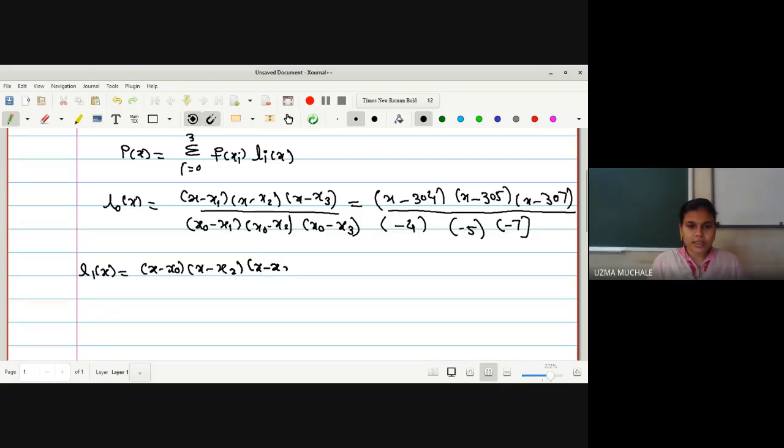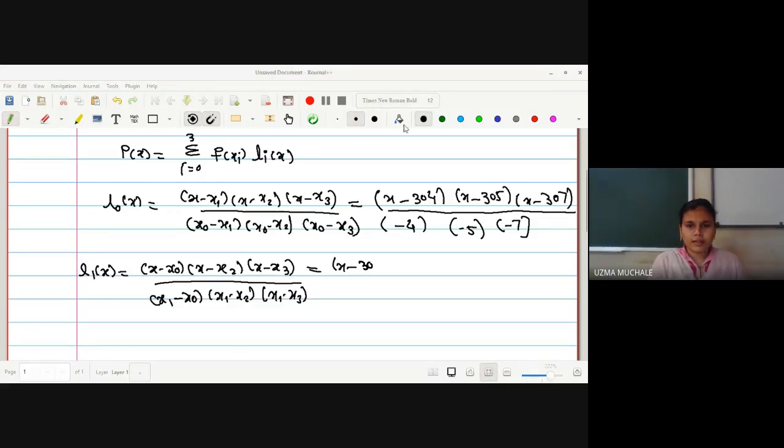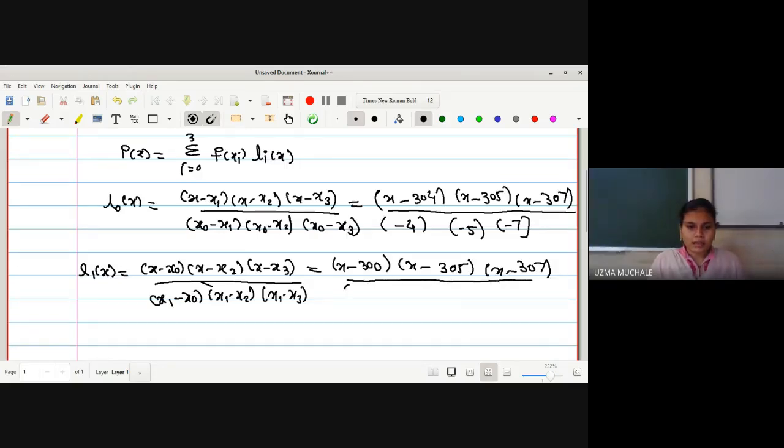Here next is x minus x3, divided by x1 minus x naught, x1 minus x2, x1 minus x3, which is equal to x minus the value of x naught, which is 300, x minus x2 is 305, x minus x3 is 307, divided by x1 is there.